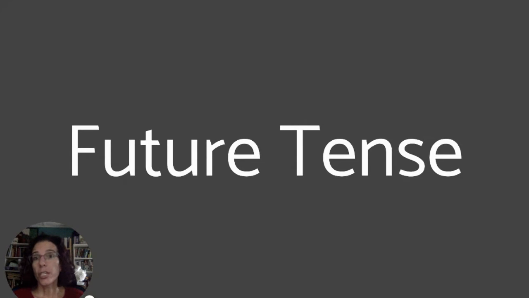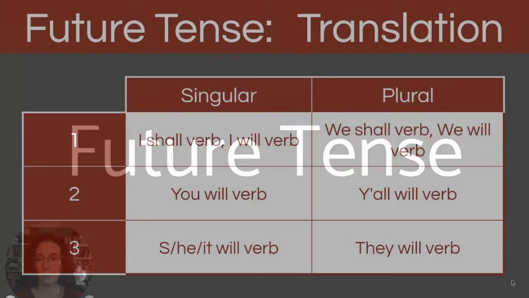So let's talk about the future tense. It is probably new to most of you in Latin 3, so that can make it a little tougher. The other thing that's a little tricky about the future tense is there are two sets of rules depending on the verb conjugation. But let's start first by translating.